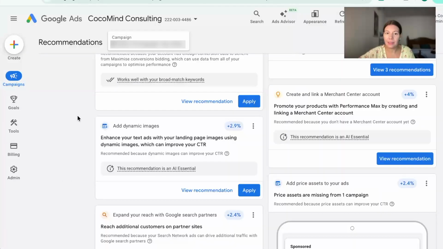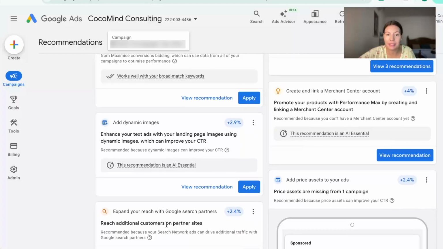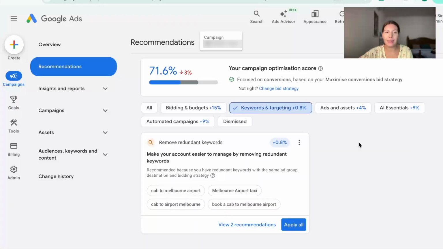Here is another account, and here you can see that Google recommends to add dynamic images. As well, it recommends to reach additional customers on partner sites with enabling the search partners. But we all know that often these clicks from the search partner network are not very high quality. Here we are in the keyword recommendations. You can see that Google recommends to remove redundant keywords. That can actually make sense.